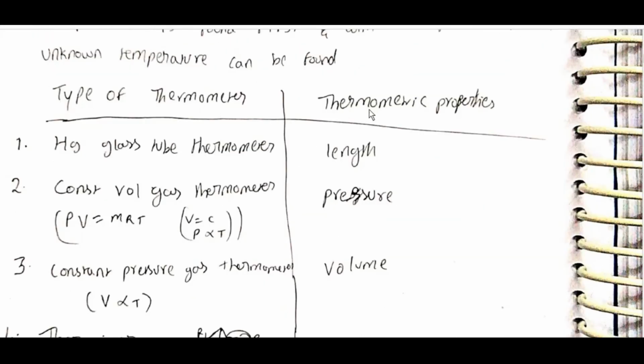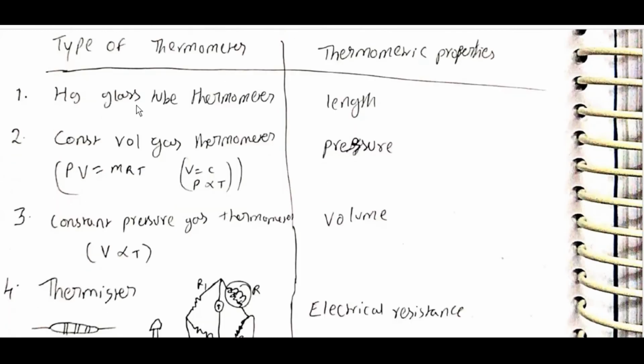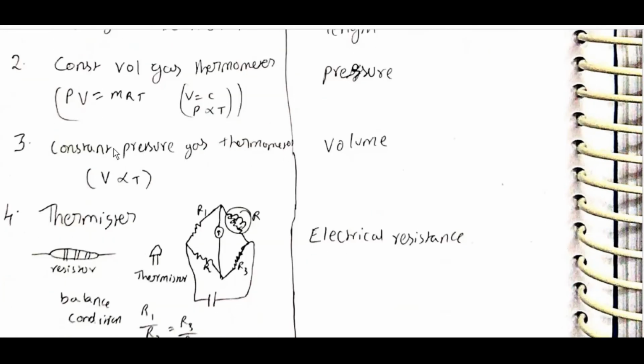Type of thermometer and thermometric property. Mercury glass tube thermometer: length. Constant volume gas thermometer: pressure, V is equal to C, P directly proportional to T. Constant pressure gas thermometer: volume, V directly proportional to T.